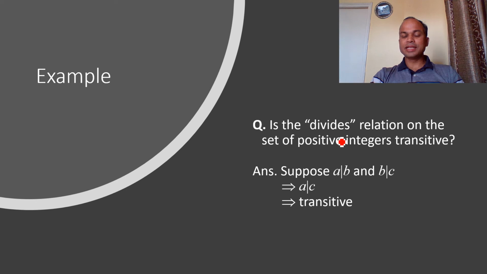Now, this is another example, the divides relation. In the divides relation, if A divides B and B divides C, then definitely A will divide C. So the divides relation also supports the transitive property.